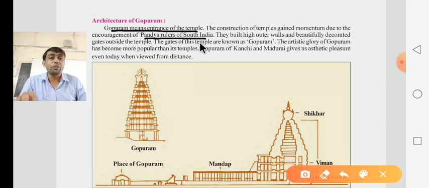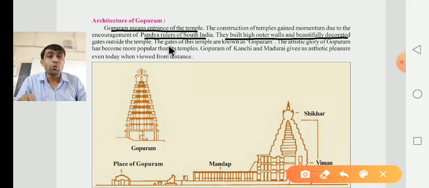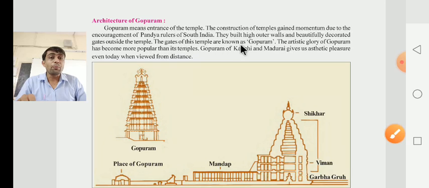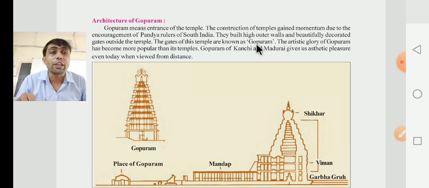The gates of this temple are known as a Gopuram, and we know very well that this gate was also decorated.